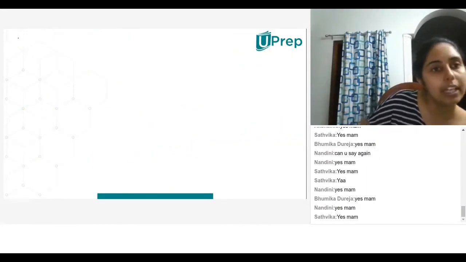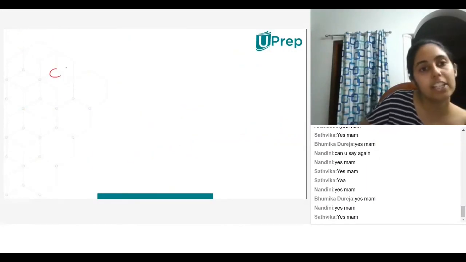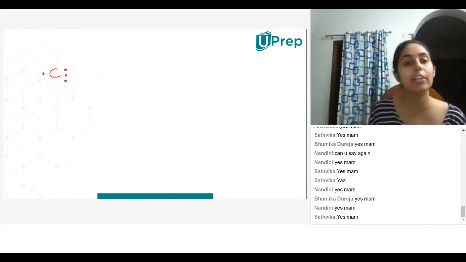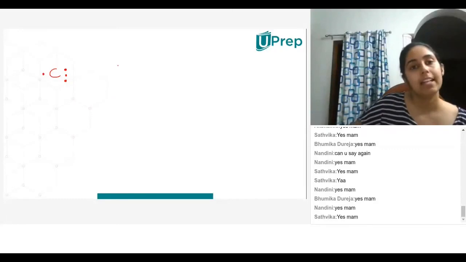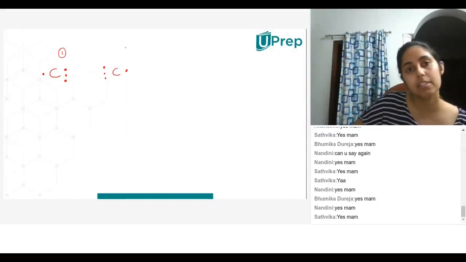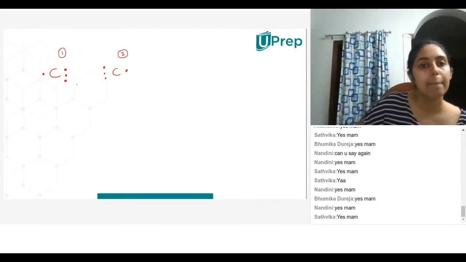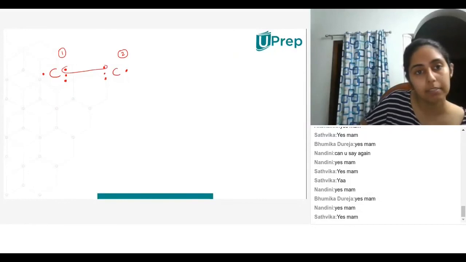Now let us look at what if I arranged the 3 electrons around the carbon like this, or the 4 electrons around the carbon like this. I take one more carbon and I do the same thing. So this is the first carbon, this is the second carbon. Now this forms a bond pair, this forms a bond pair, then this forms a bond pair.